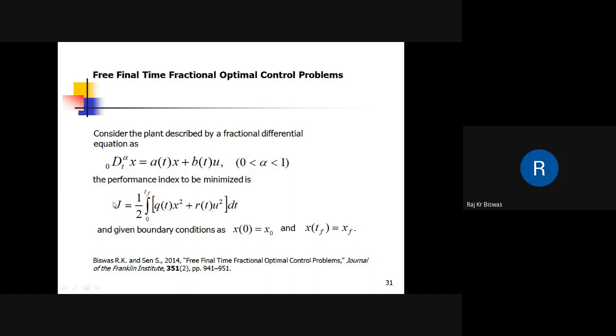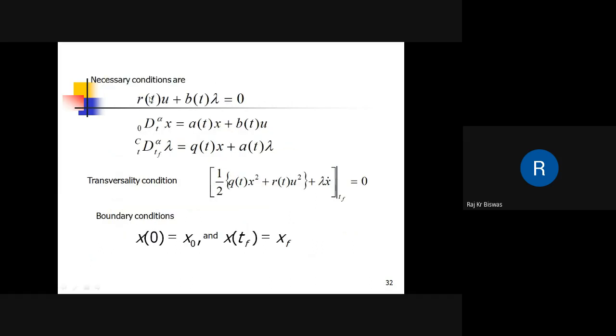Finally, from there these conditions are obtained: this is the control equation, the state equation, and the co-state equation. And this is interesting: this is the transversality condition, which allows us to find the final time. And these are the boundary conditions given.